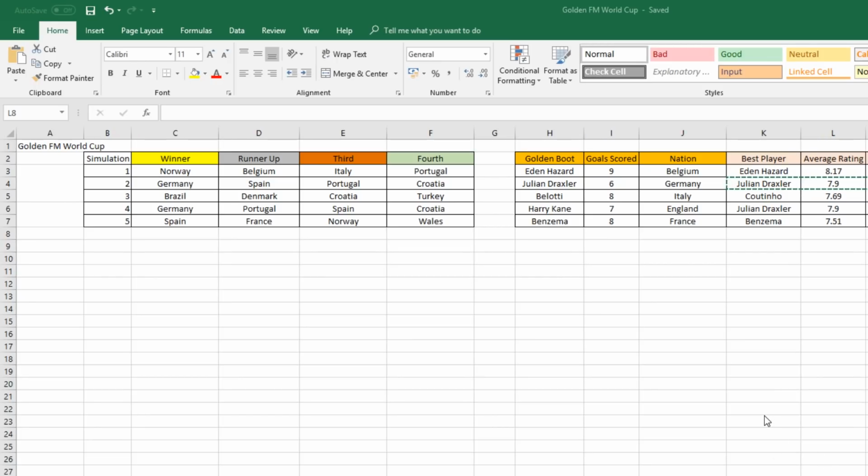These are the results. We saw Norway, Germany, Brazil, Germany and Spain win this. So Germany, the overall winners of the Golden FM World Cup, I suppose. But amazing achievements for Norway to get to the final and win it. Great achievement for Wales to get to a semis. Norway got to another semi. Turkey got to the semis, of course, and finished 4th. Croatia did quite well. Golden Boot, we saw Draxler win that once, and he picked up Best Player twice. So he did very well on this.